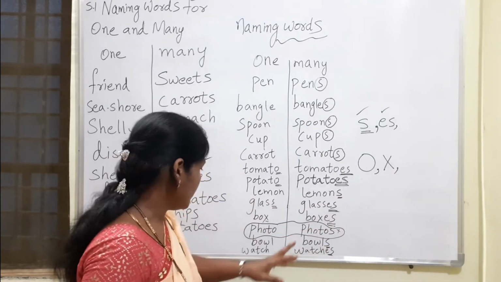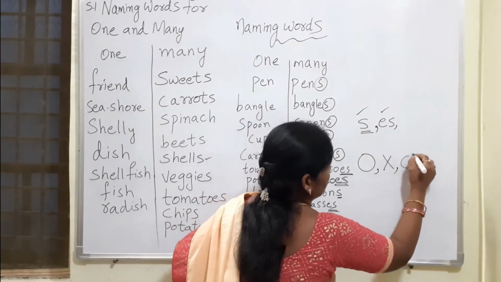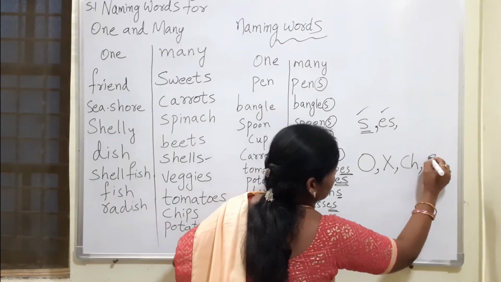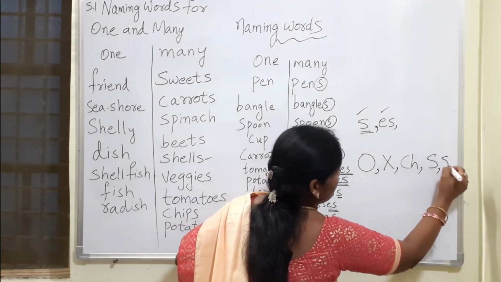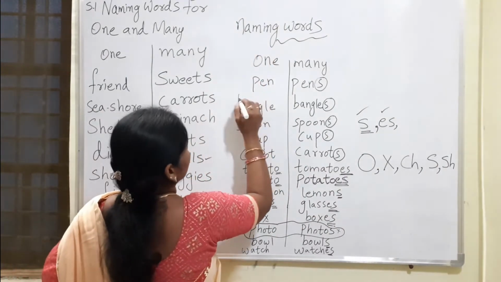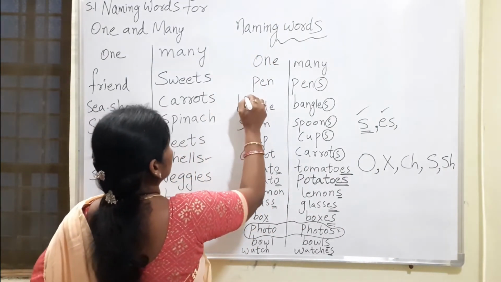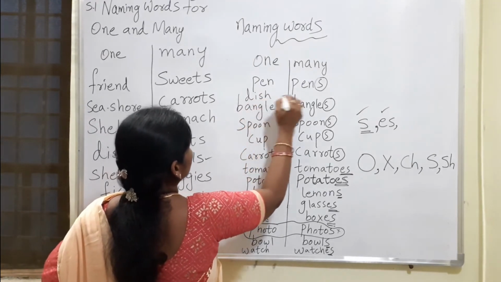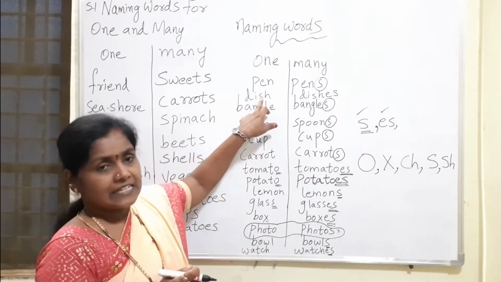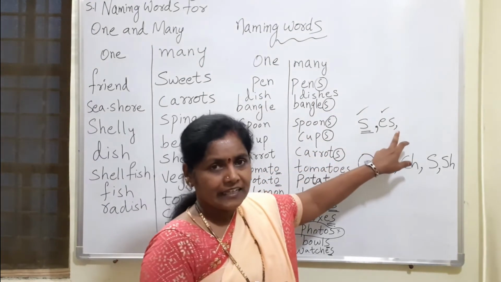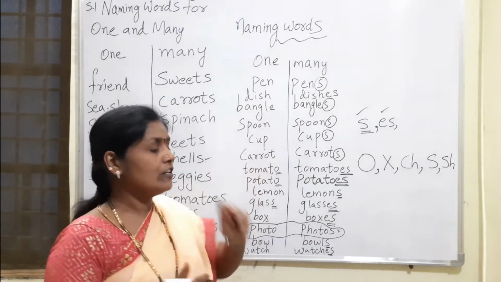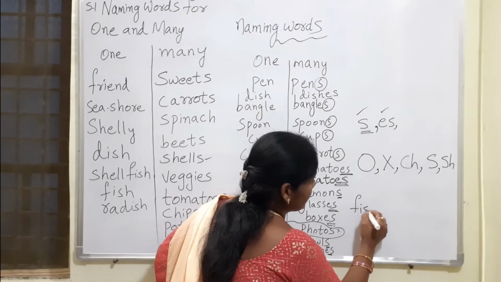Again CH, and SH also. Here I did not write the word, so I will write it here: dish, dishes. If the ending letters are SH, then we should add ES. Okay, ma. So here dish, dishes. Fish also has SH.